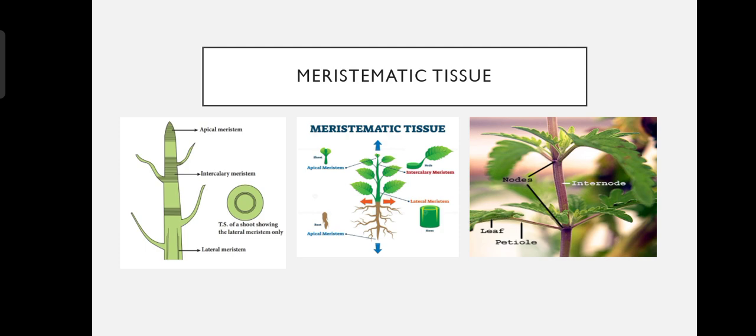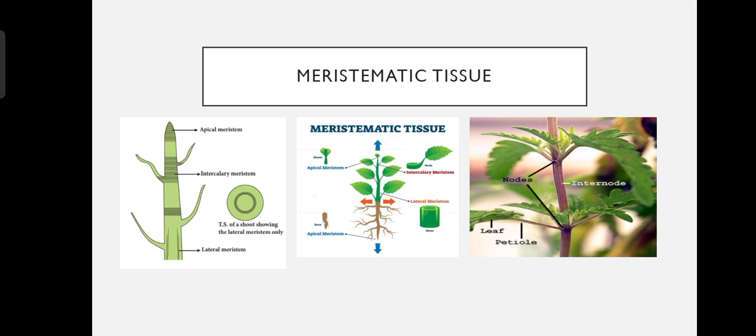Apical meristematic tissue is present at the growing tips of stems and roots, and it increases the length of the stem and the root. You can see in this picture the labeling of apical meristem, and in the second picture also you can see the growing tips of stems and roots. So what is the function of apical meristematic tissue? It is present at the growing tips of stems and roots. That is the location, and what they do is increase the length of stem and root.